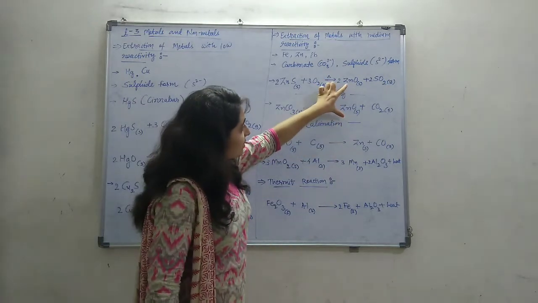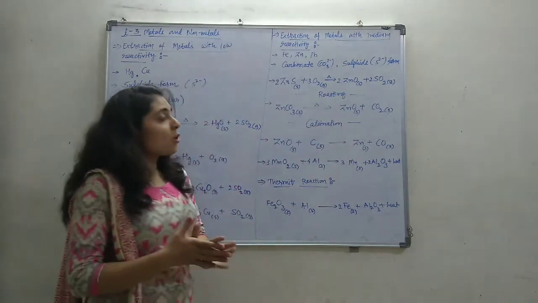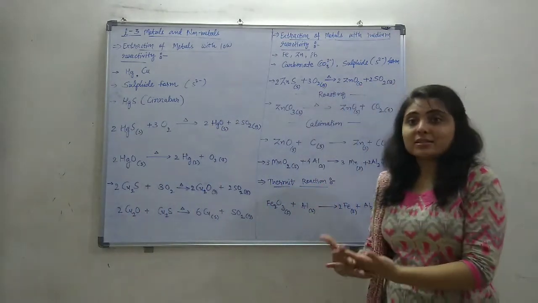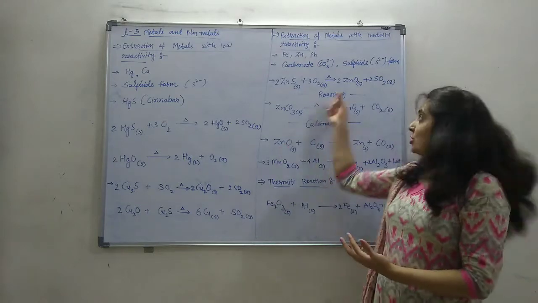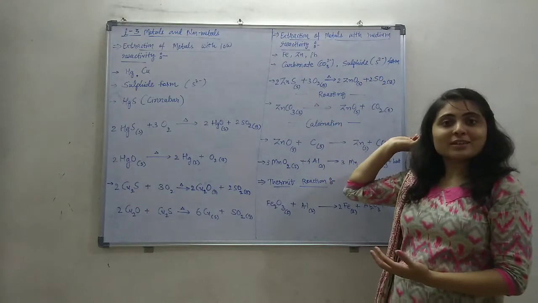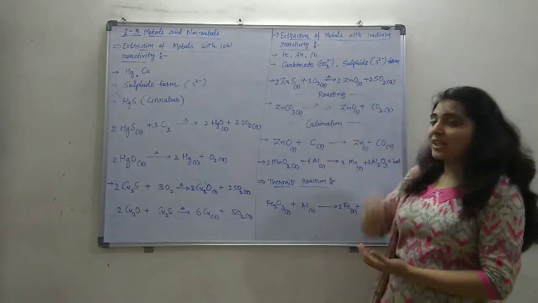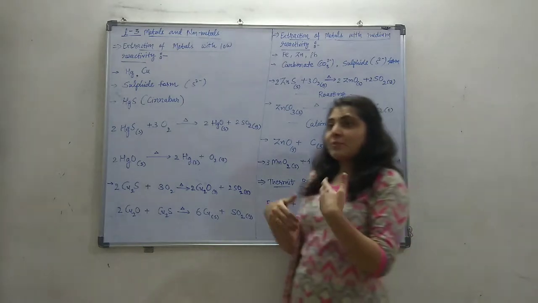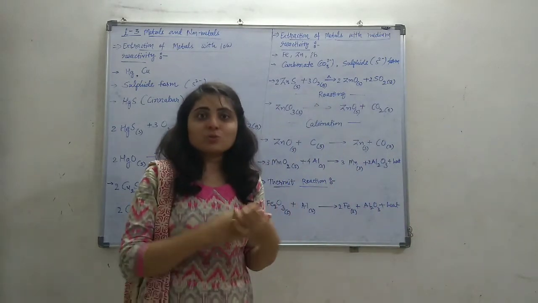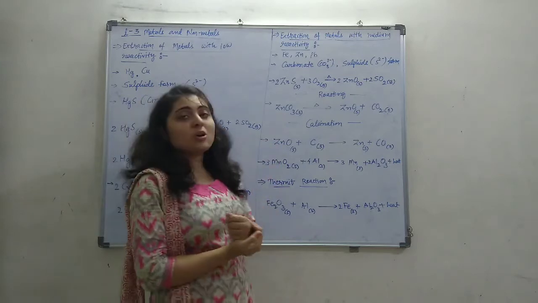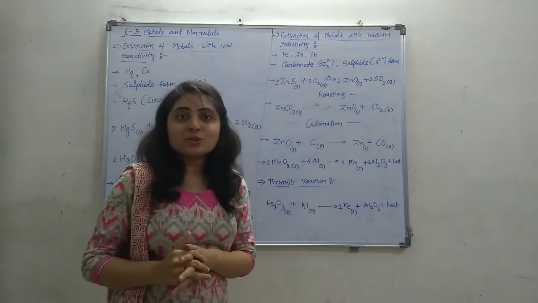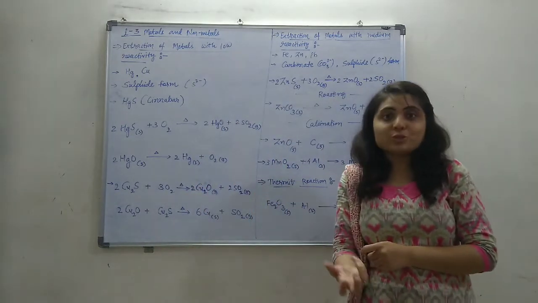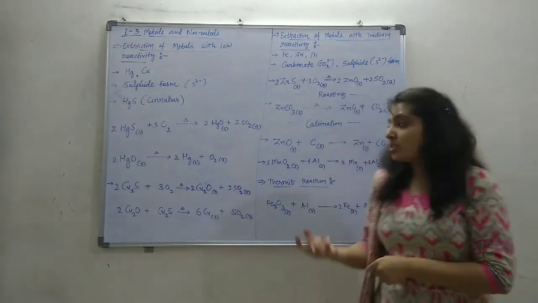So now we are ending at the oxide form. The next task is to remove the oxygen from this metal oxide. After removing the oxygen, we can obtain our metal. So zinc oxide can be reduced. That is the reduction process to remove the oxygen, and to remove the oxygen some reducing agents are used. Whatever substance or compound is used for the reduction process is the reducing agent.